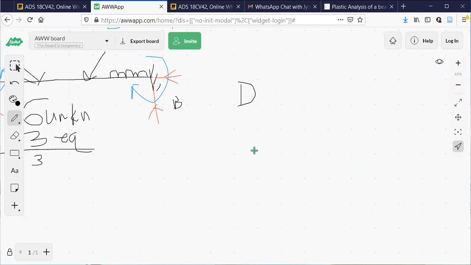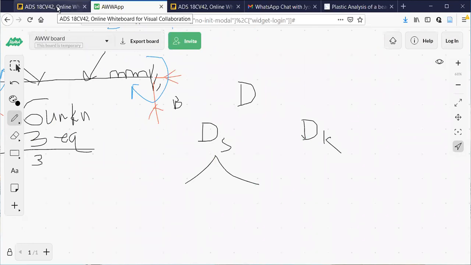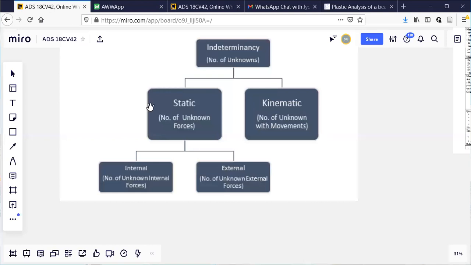Indeterminacy is denoted by D. Static, DS. Kinematic, DK. In DS, subdivision is there. See this diagram. Static has got internal and external under it.